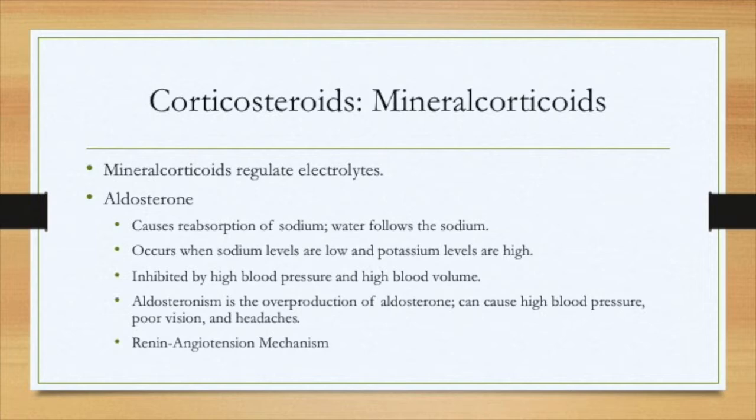This occurs when sodium levels are low and potassium levels are high. Aldosterone is inhibited by high blood pressure and high blood volume. Aldosteronism is the overproduction of aldosterone, which can cause high blood pressure, poor vision, and headaches. This is regulated by the Renin-Angiotensin Mechanism.